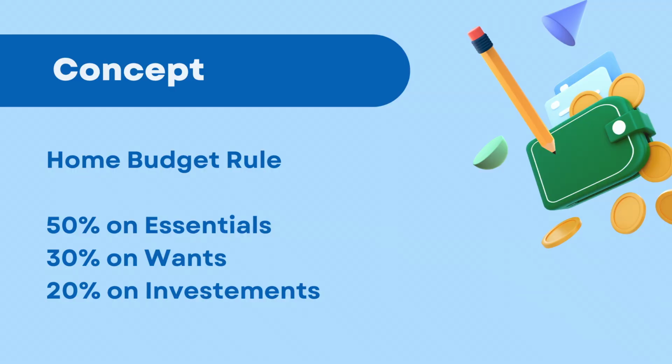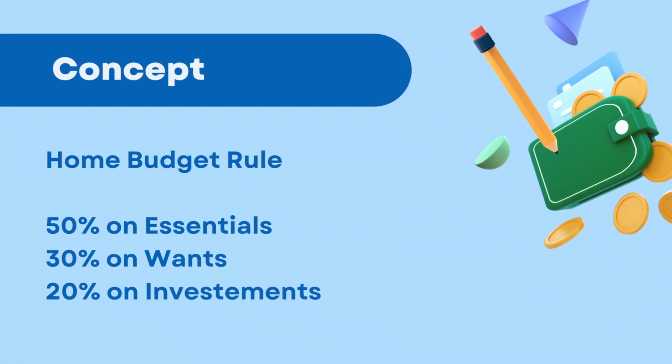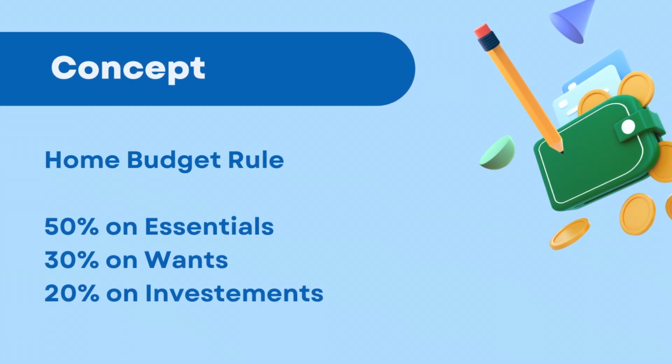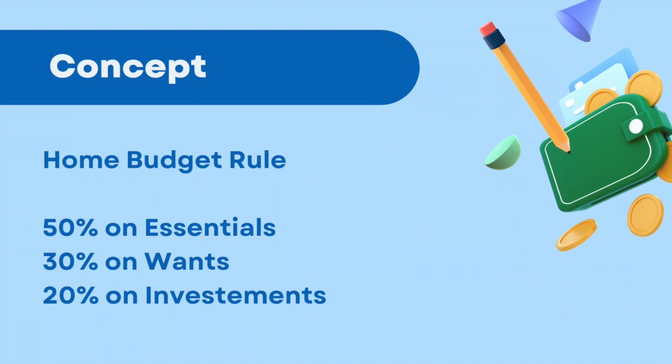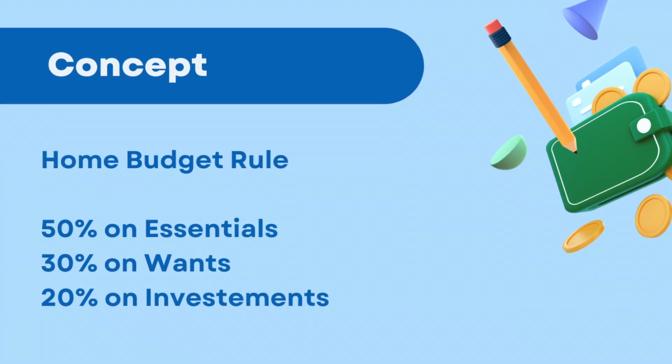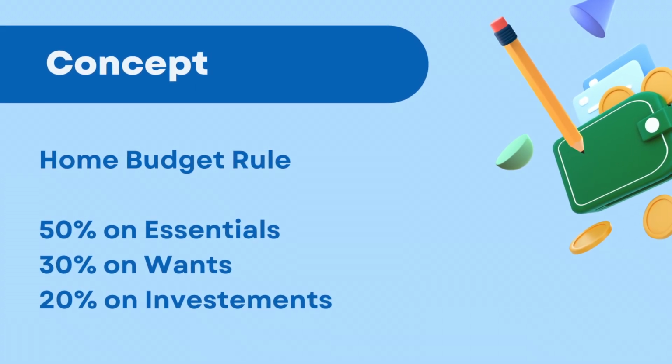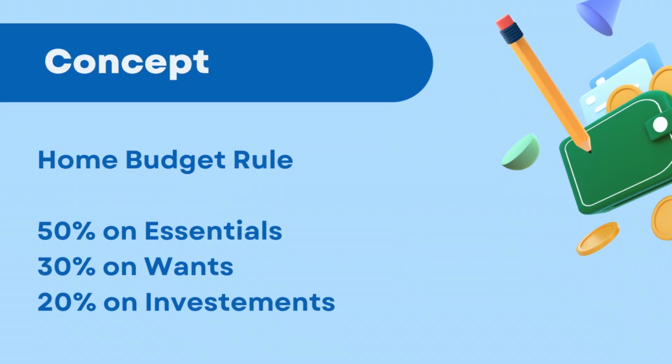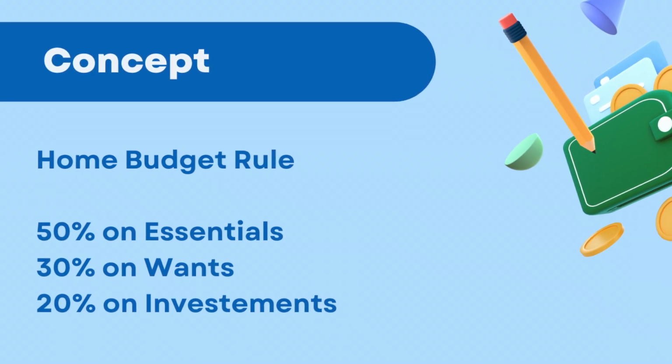50-30-20 rule. What is meant by this 50-30-20? 50% for all your basic needs and essentials like EMI, car EMI, rent and medical, 30% for wants like vacation, entertainment and gadget purchases, and 20% for investment. In this rule, this 20% is flexible. You can go in the upward direction.